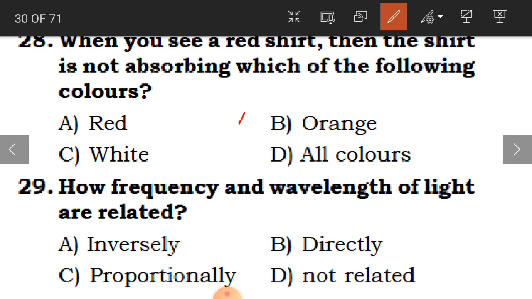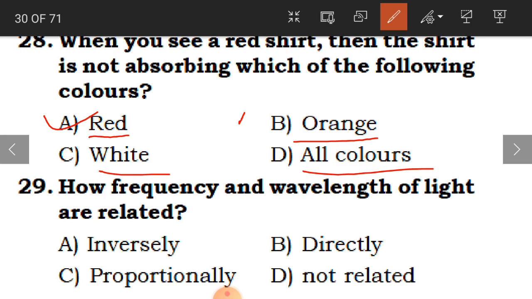Now 28th question. When you see a red shirt, then the shirt is not absorbing which of the following colors? Red, orange, white, or all colors. And the answer is red. The shirt is already red in color, so it is not going to absorb the same color. Okay, children? Yes.